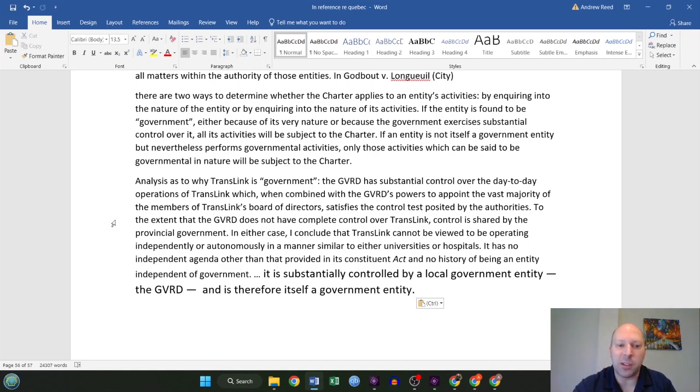So to the extent that the GVRD does not have complete control over TransLink, they share that control with another entity that's under the charter, the provincial government. In either case, the judge concluded that TransLink cannot be viewed to be operating independently or autonomously in a manner similar to either universities or hospitals. It has no independent agenda other than that provided by its Constituent Act, and no history of being an entity independent of government. It is substantially controlled by a local government entity and is therefore itself a government entity.